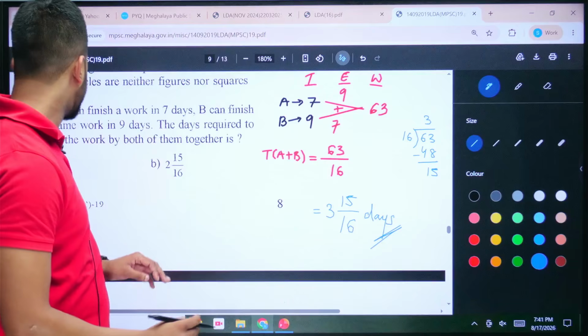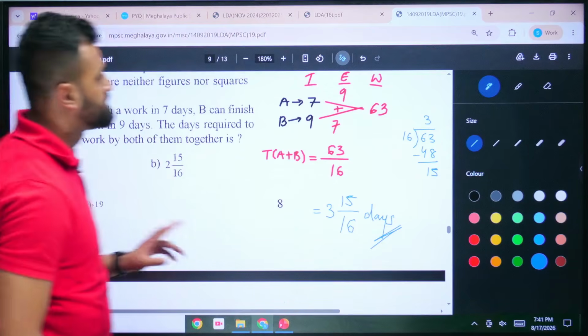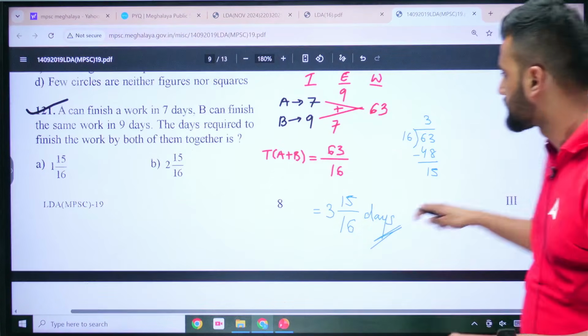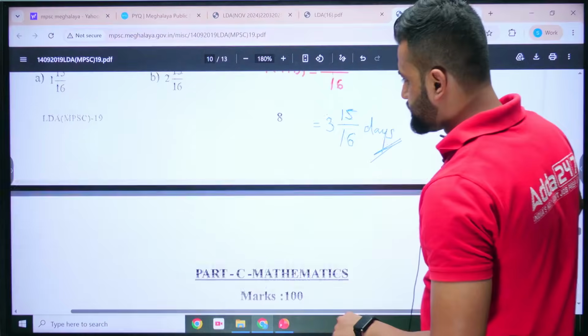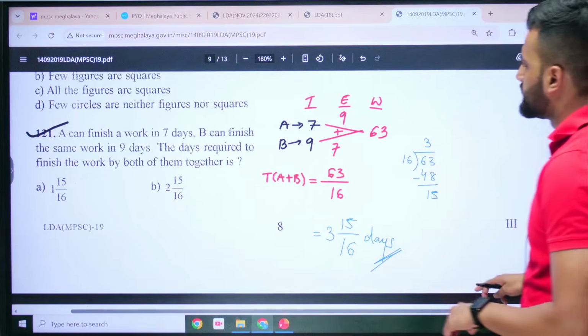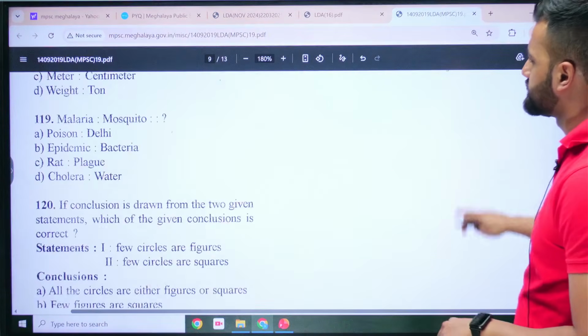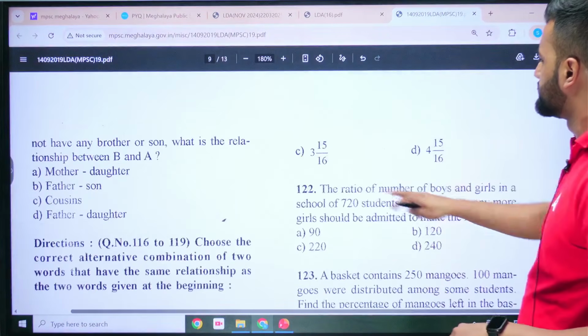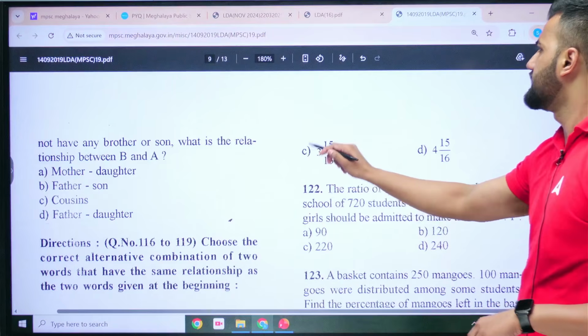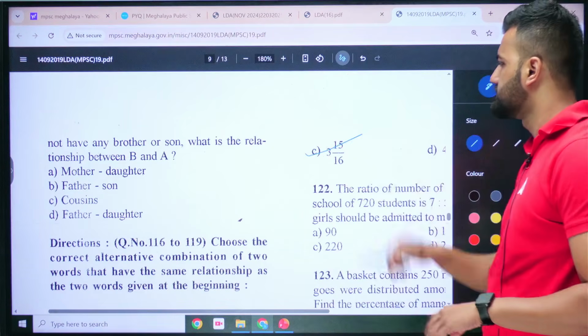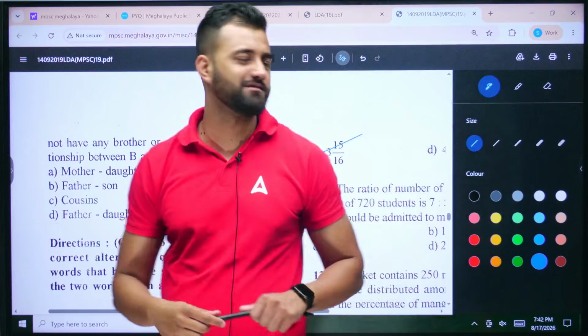Okay, 3 15 by 16 is option number, let us see. It's option number C, I guess. You can check it yourself. Yeah, this one, C. 3 15 by 16 days. Okay, I hope it's clear. Easy, right? Free marks.